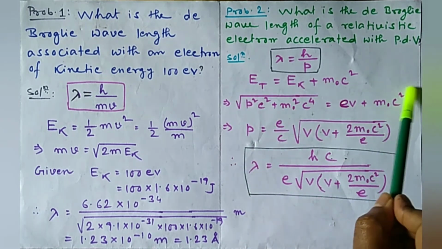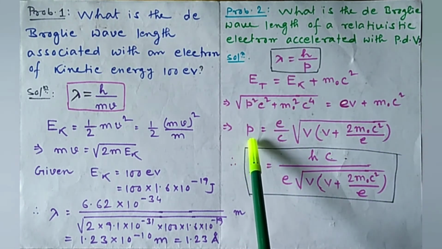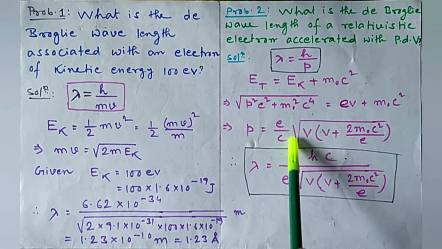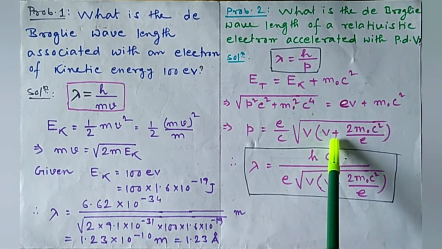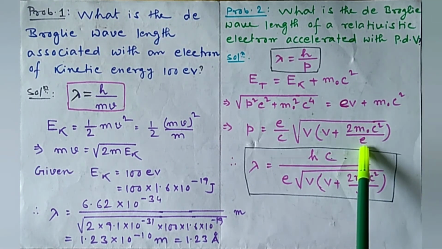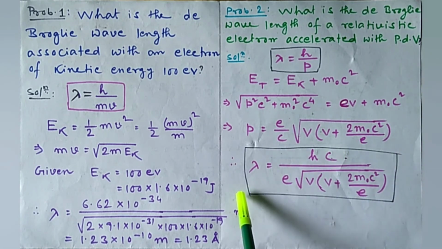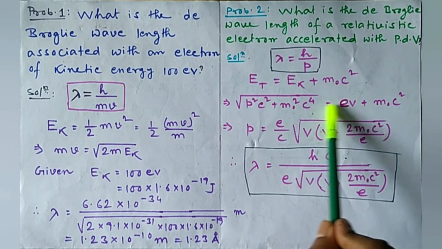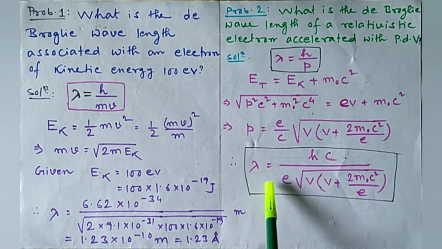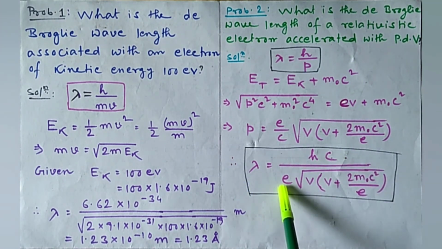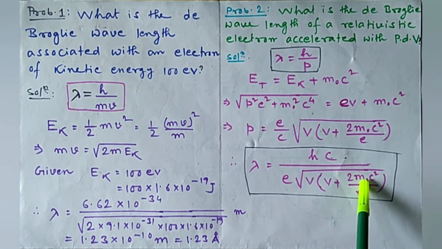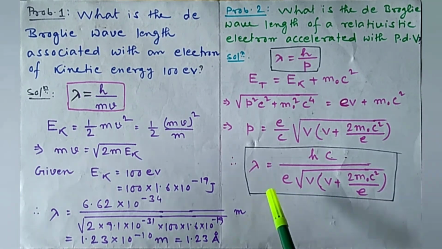From this equation we get momentum equal to e by c root over V into V plus 2 m0 c square by e, where e is the electronic charge, and putting this value in this equation we get lambda equal to hc by e root over V into V plus 2 m0 c square by e.